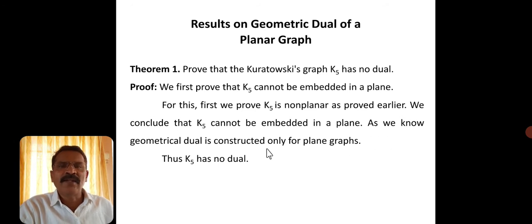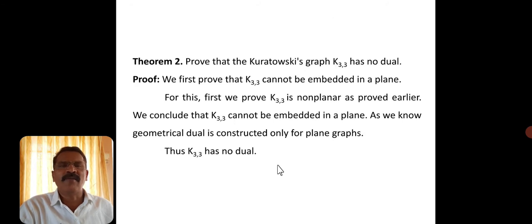As we know, the geometric dual is constructed only for plane graphs. Therefore we can say K5 has no dual. When it is not possible to embed it in the plane, it is not possible to identify the faces, and therefore it is not possible to find its dual. So K5 has no dual at all.